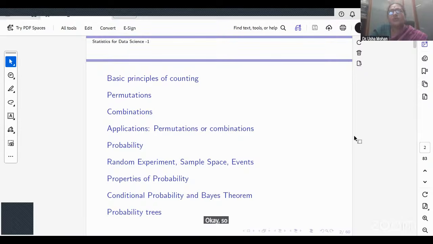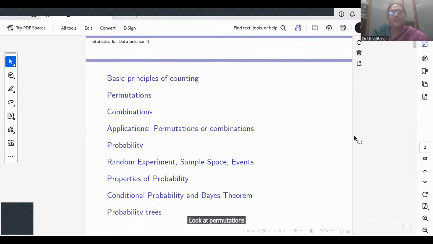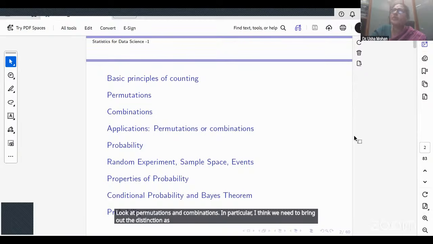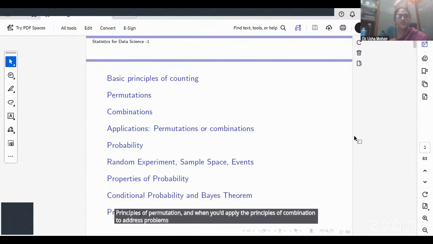We are going to start with the basic principles of counting. We'll look at permutations and combinations. In particular, I think we need to bring out the distinction as to when you would apply the principles of permutation and when you would apply the principles of combination to address problems. That is what we are going to first do.